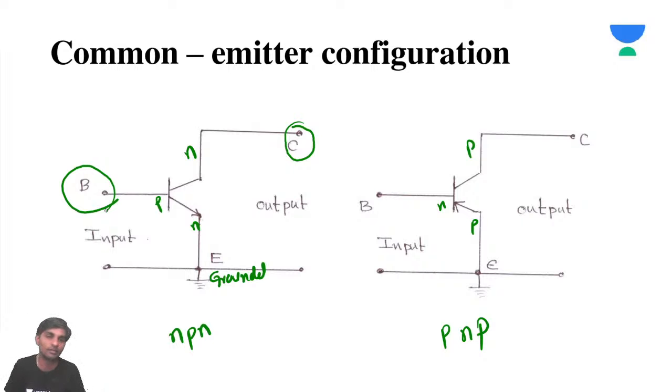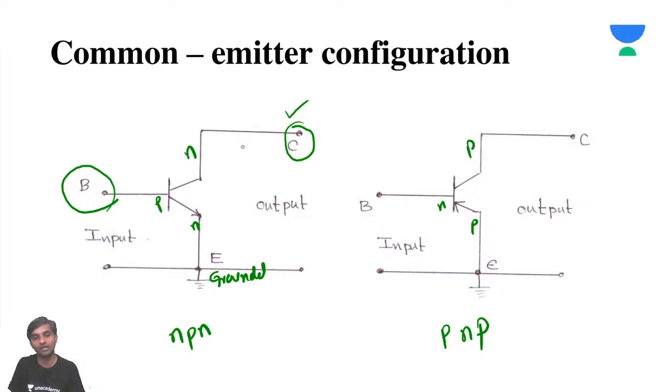The only thumb rule you should remember is that the emitter should always be at the input side, and the collector should always be at the output side, preferably. So when you have a chance of putting the collector at the output side or the input side, definitely you will prefer the output side.